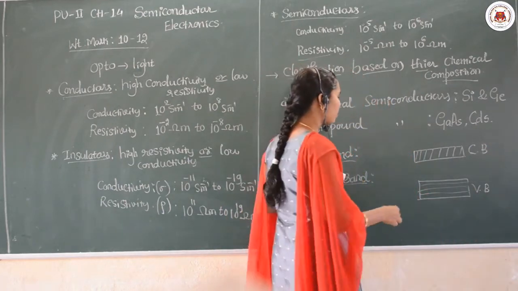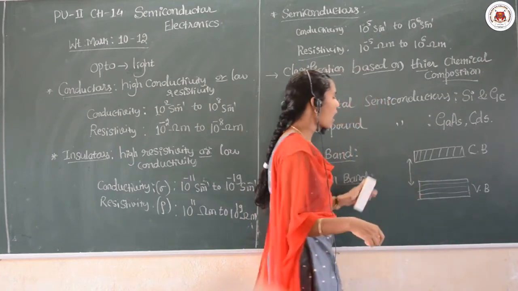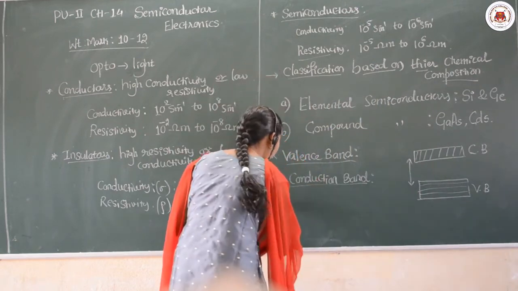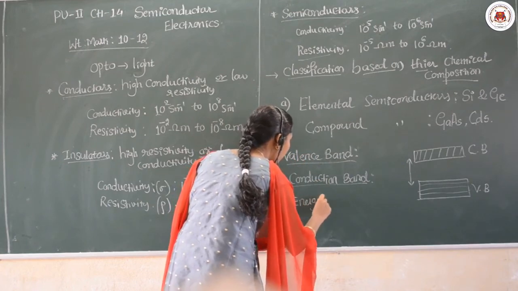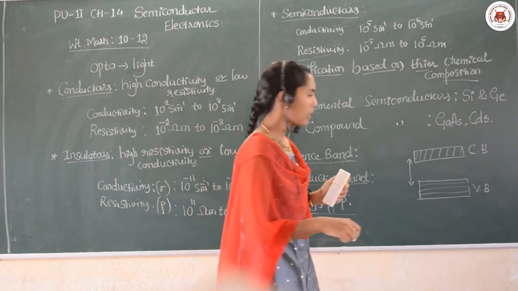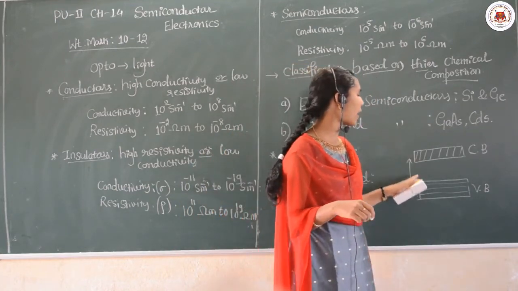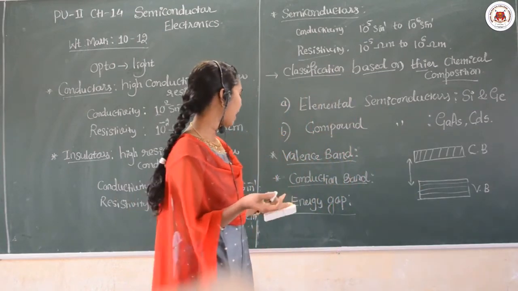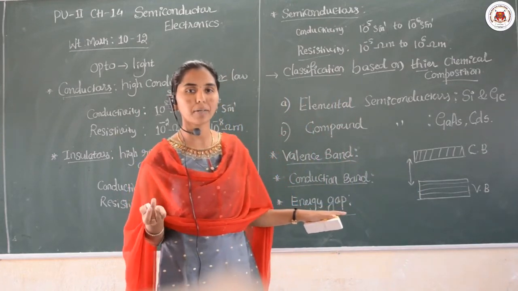See dear students, between the conduction band and the valence band, are you finding a small gap? Yes, of course. That gap is called the energy gap. The gap between the conduction band and the valence band energy is called the energy gap, and it has different values for different materials.